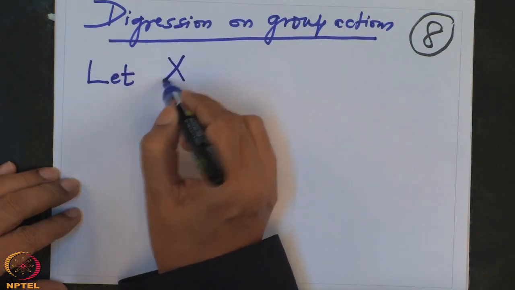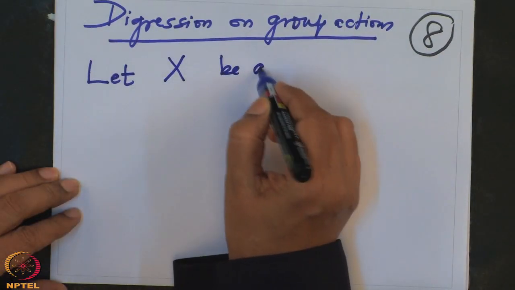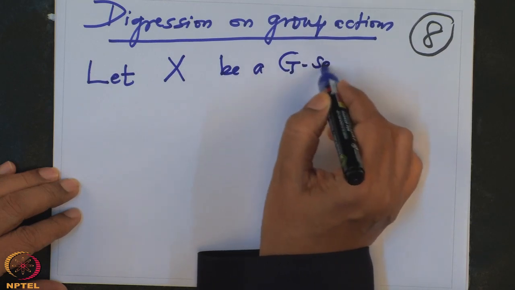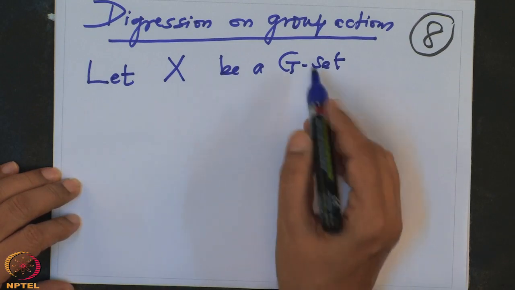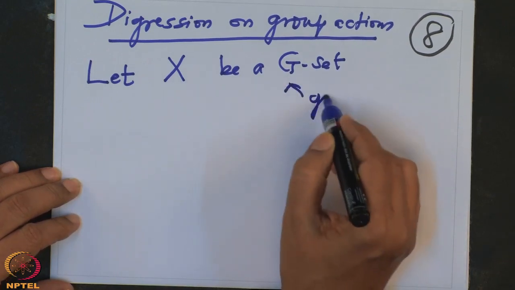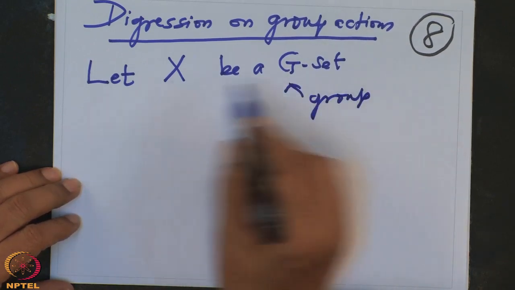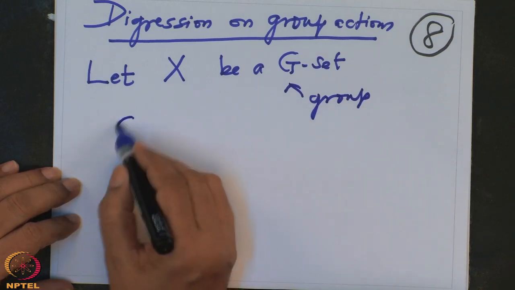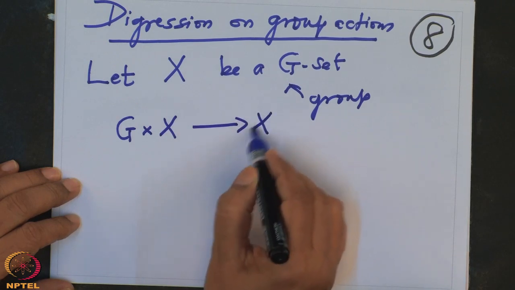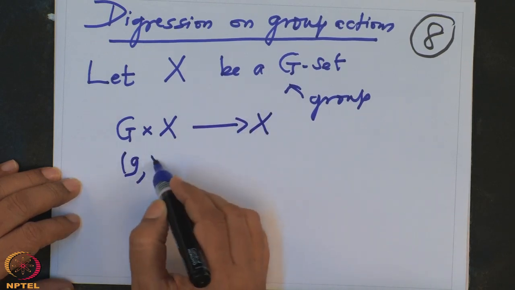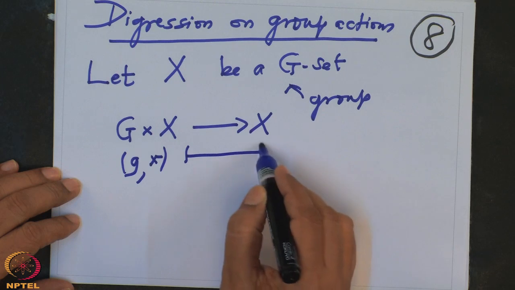So let us take in general, let X be a G-set. That means, you remember, X is a set and G is a group operating on X. The operation is a fixed operation, written like that: any g in G, comma x, goes to the element gx.